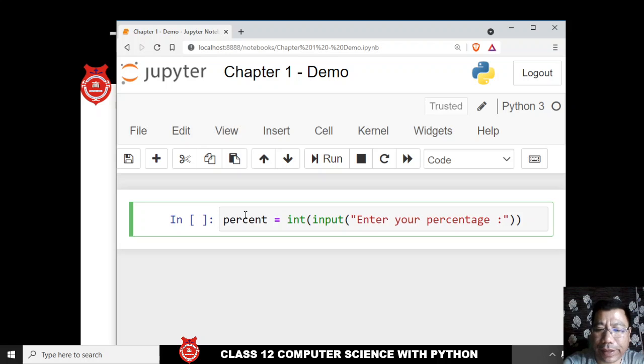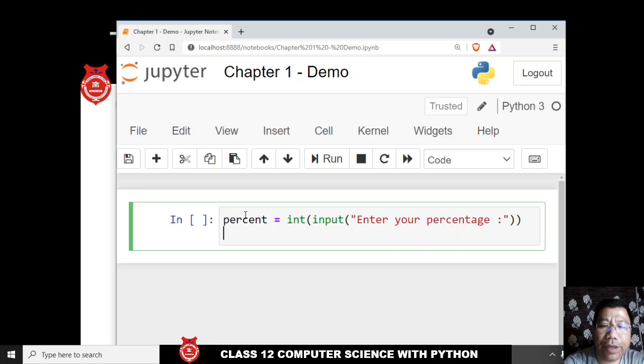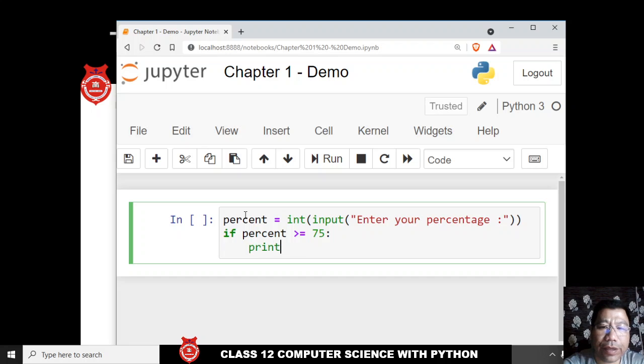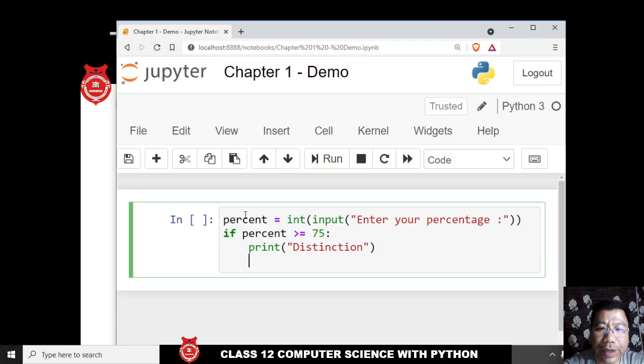Let us simply say like this. And using this, I'm going to use percent greater than or equal to 75, and you have to type colon, and let us simply print distinction, and then we have to use elif.